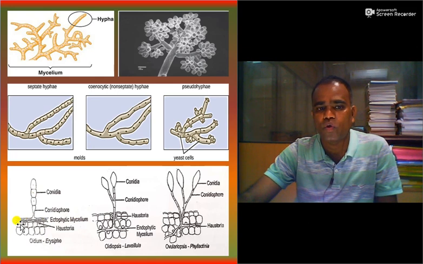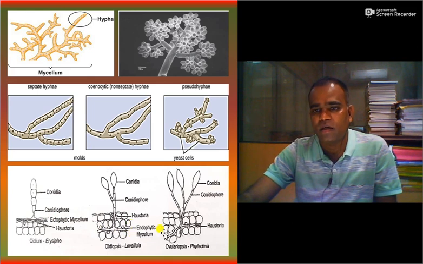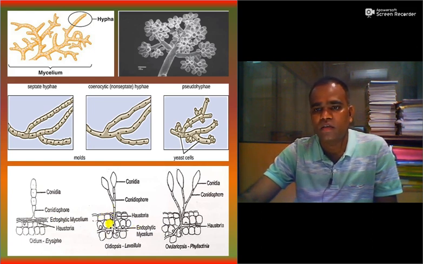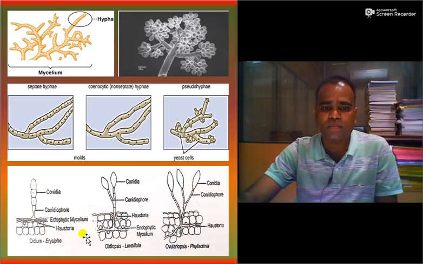So hypha grows over or in the epidermal layer, where in case of endophytic mycelium, endophytic hypha grows inside the epidermal cells, and it gives rise to two types of mycelium. One is intercellular, between two cells, and second one is intracellular, within one cell. So haustoria is present both in ectophytic as well as endophytic fungi.